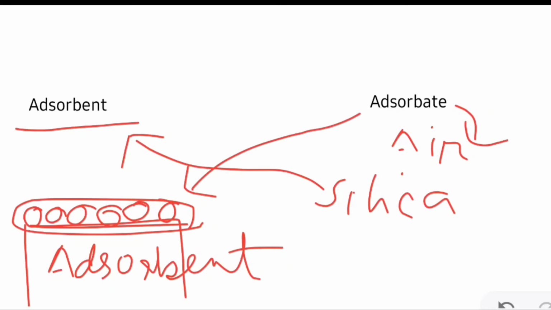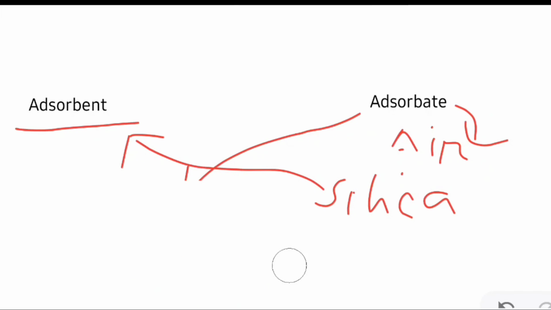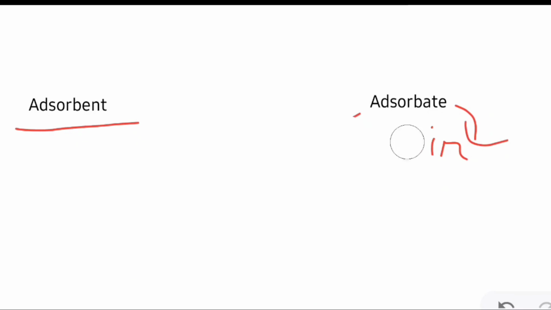In the next video, we'll be discussing the mechanism of adsorption and two different types of adsorption, that is chemical adsorption and physical adsorption.